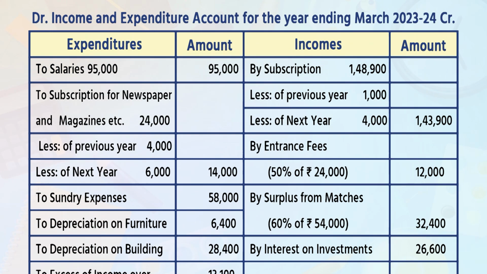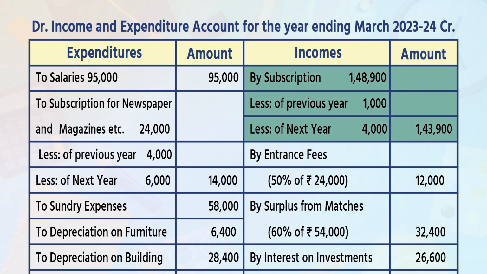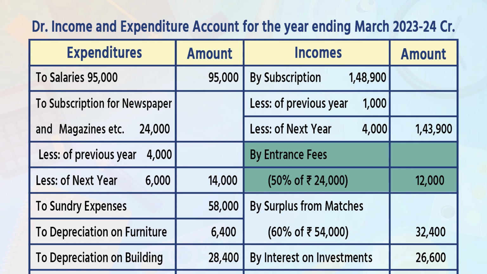Now come to the income side. By subscription, write down in inner column 1,48,900, less of previous year 1,000, less of next year 4,000. Write down in the outer column 1,43,900. By entrance fees, in bracket 50% of rupees 24,000, outer column 12,000.